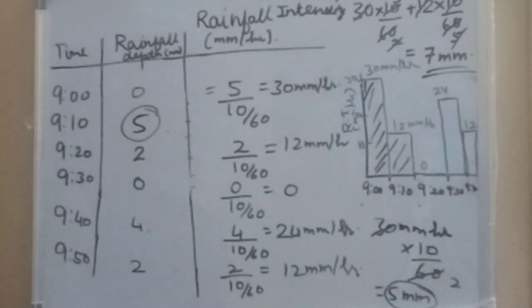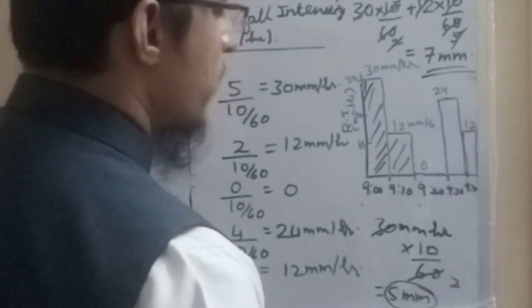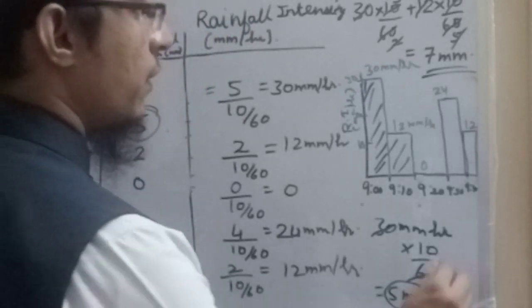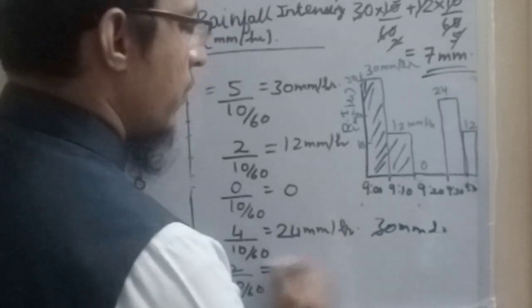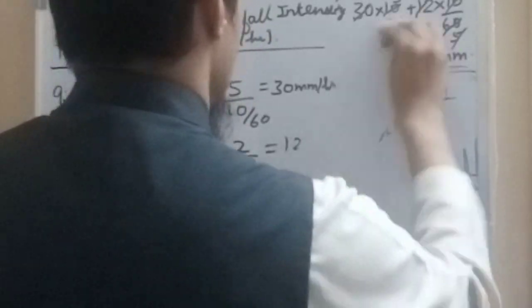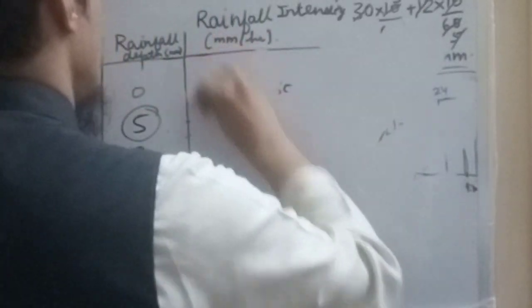So in this way we can use the rainfall mass curve and rainfall hyetograph to obtain the characteristics of rainfall: how the rainfall has occurred, what the intensity was, what the duration was, what the total depth was. All this information can be obtained from the rainfall mass curve and rainfall hyetograph.